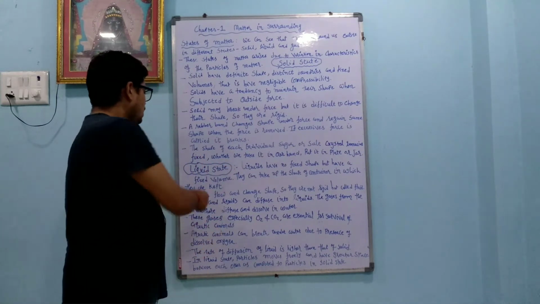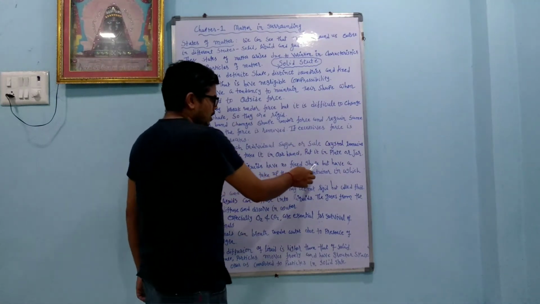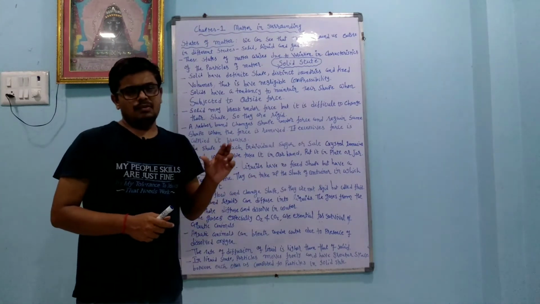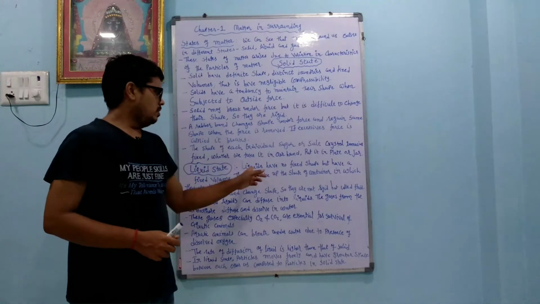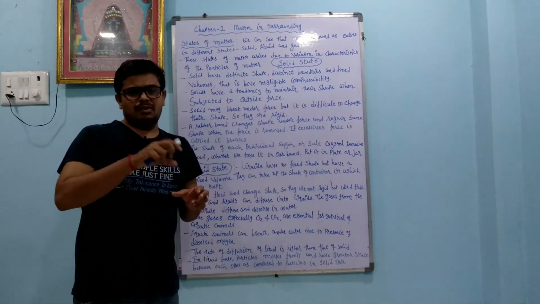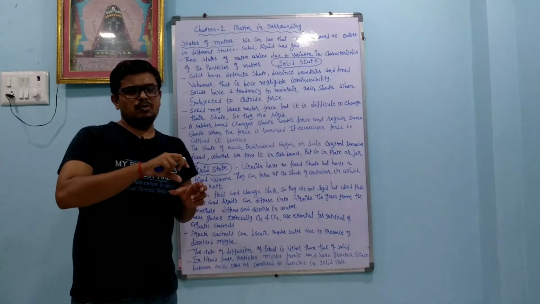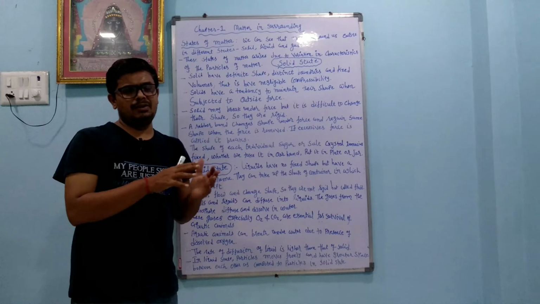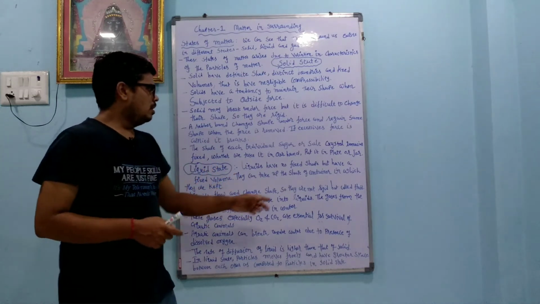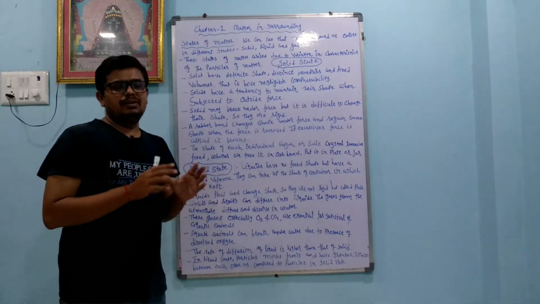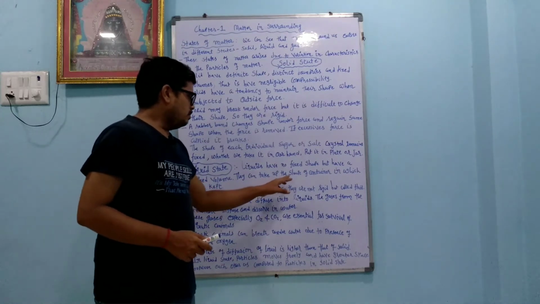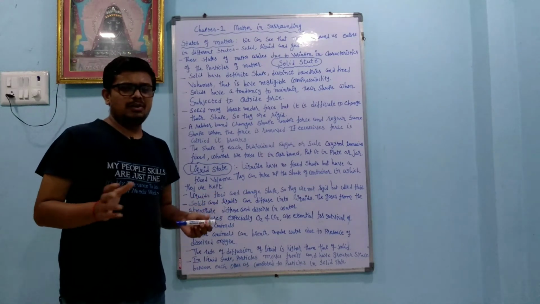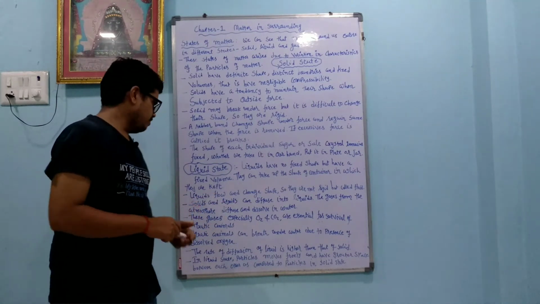Liquid state. Liquids have no fixed shape but have a fixed volume. Liquid has no particular shape. If you pour water into a glass, it takes the shape of the glass. If you pour it in a plate, it takes the shape of the plate, but it has a fixed volume. They can take up the shape of the container in which they are kept. Whatever container there is, it takes the shape of that.